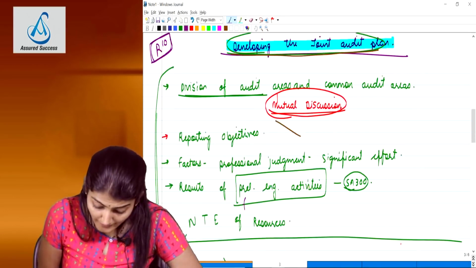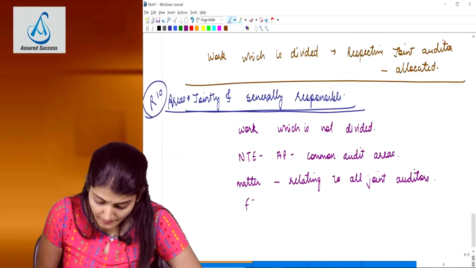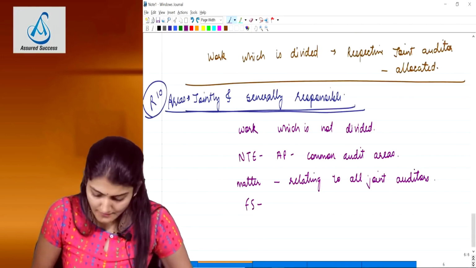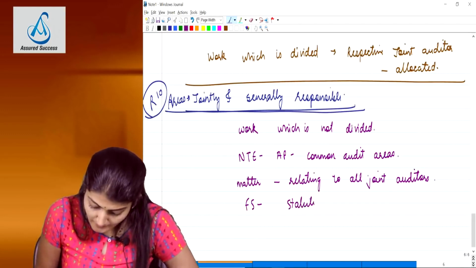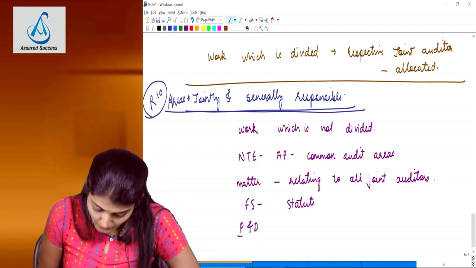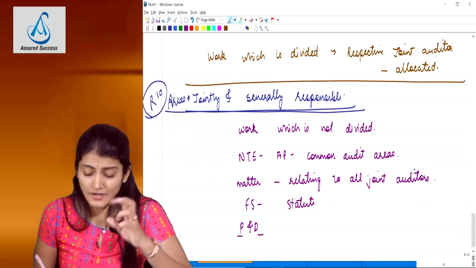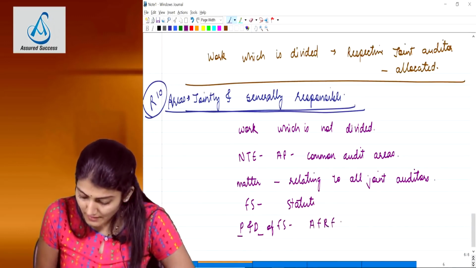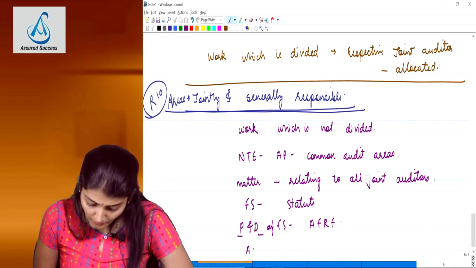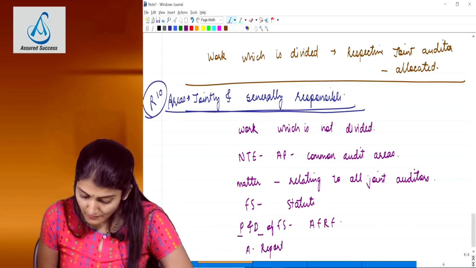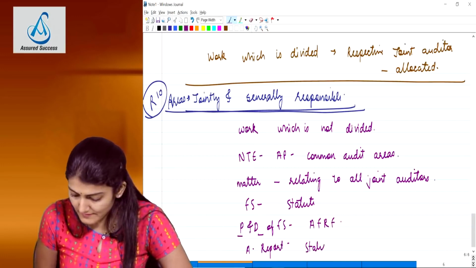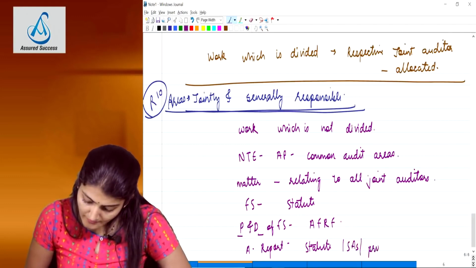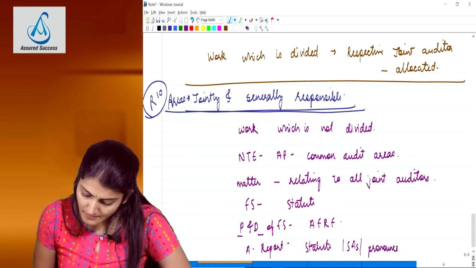Then whether the financial statements are in compliance with the requirements of the statute. Whether the presentation and disclosure of the financial statements is in accordance with the AFRF, and the auditor's report is in accordance with the requirements of the relevant statute, the applicable standards on auditing, and the relevant pronouncements of ICAI.